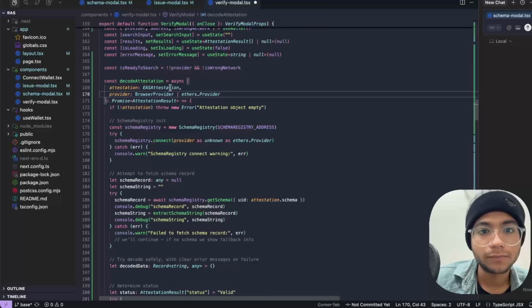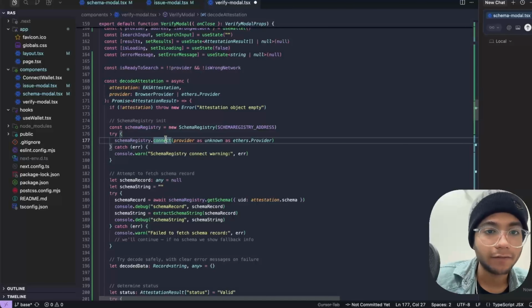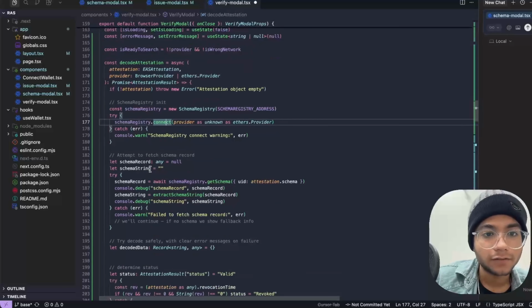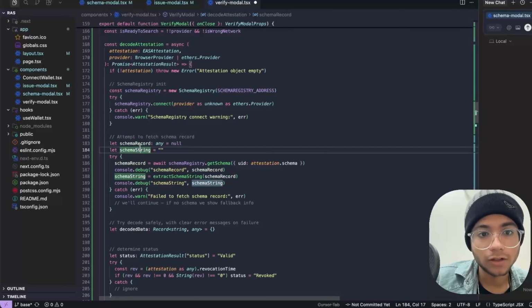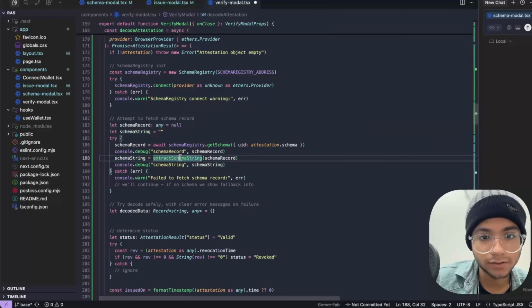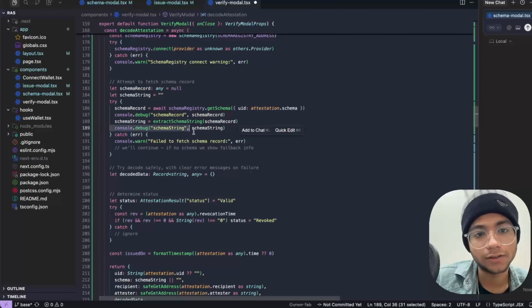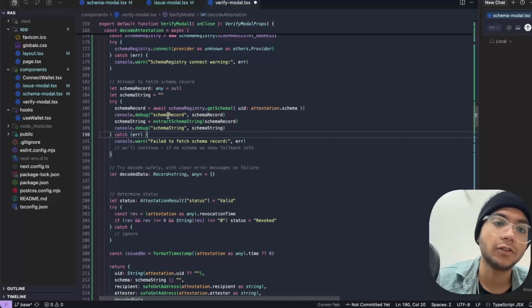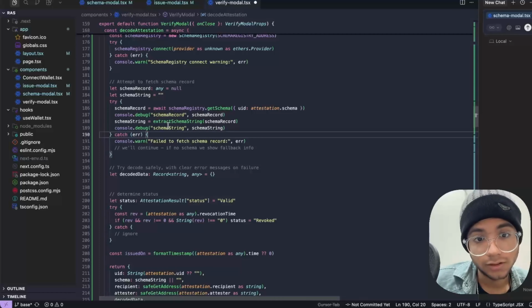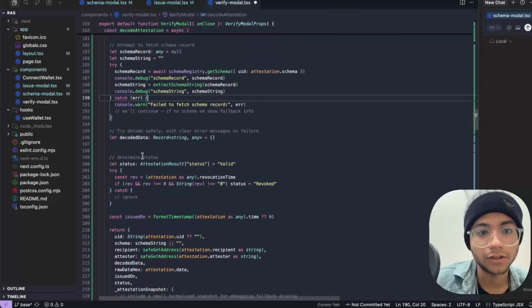We are passing attestation and provider as parameters and trying to connect with the schema registry contract, passing the provider, of course. Thereafter we set up a schema record, put the schema string into it, and expect that schema record. For debugging purposes, we have also used console.debug statements to print out the schema string and stuff.